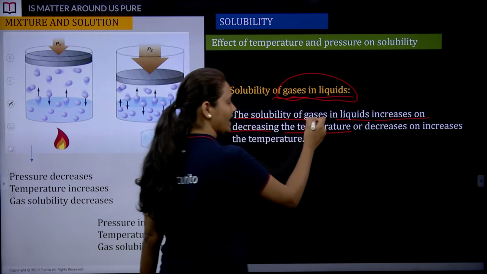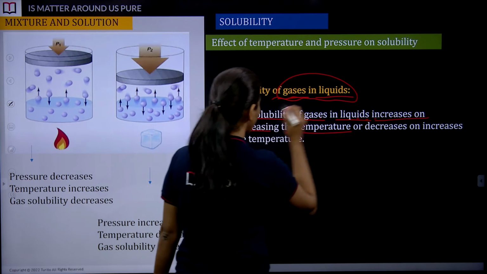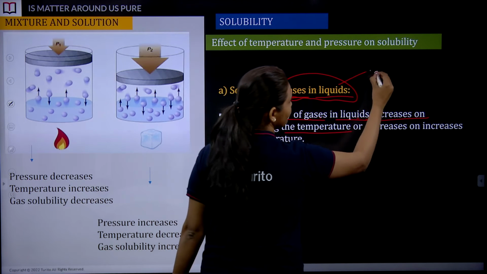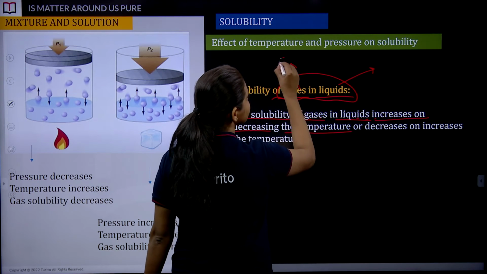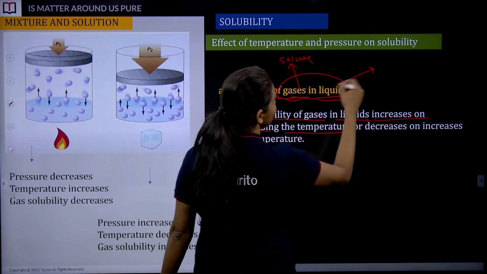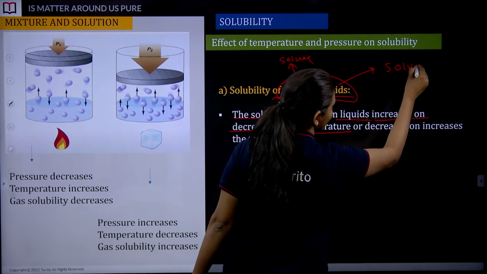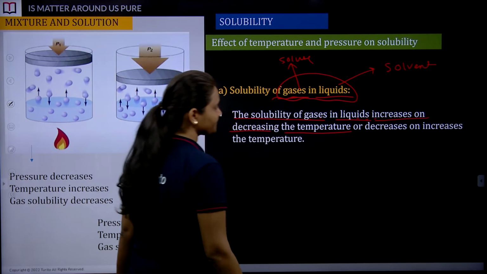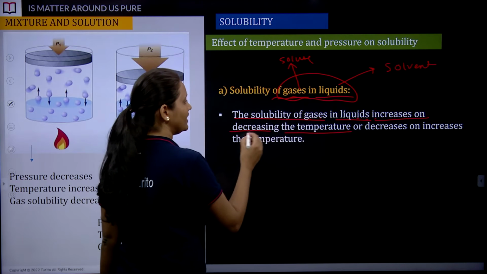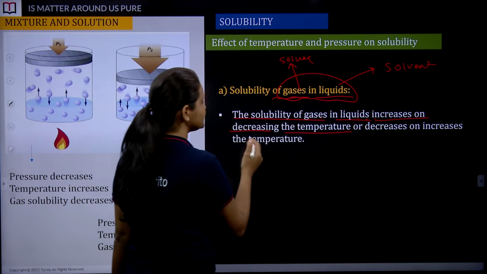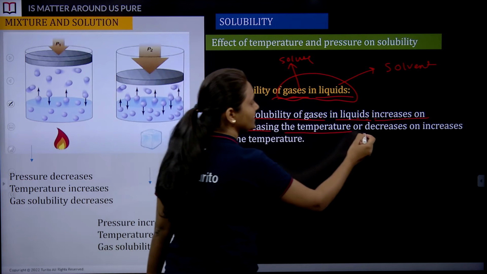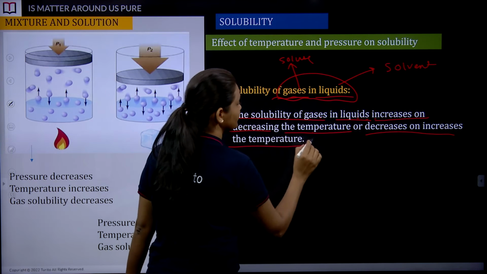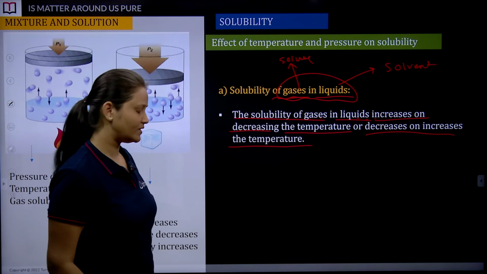The solubility of gases in liquids increases on decreasing the temperature. I would like to remind you: gas is a solute, liquid is a solvent. So what we have learned is that solubility of gases in liquids increases on decreasing the temperature and decreases on increasing the temperature. It's very simple, try to understand.